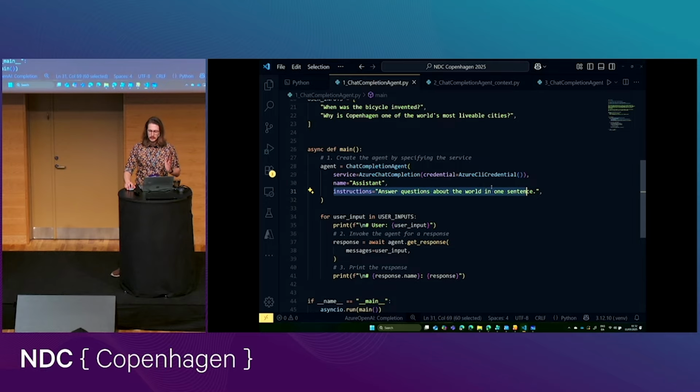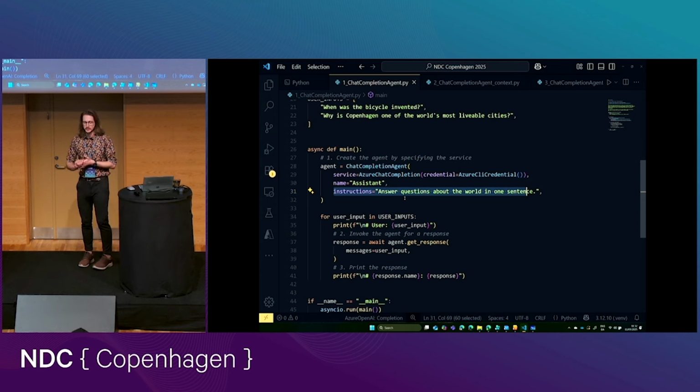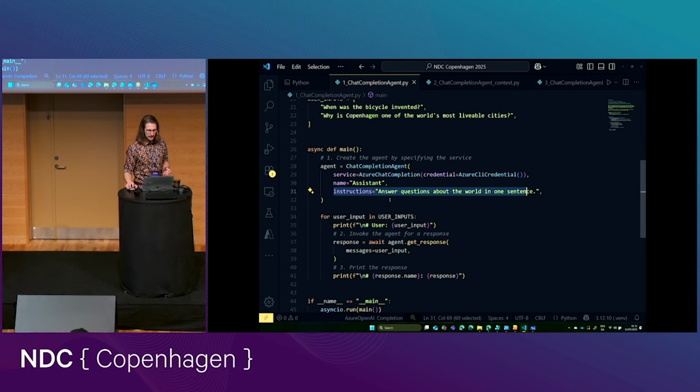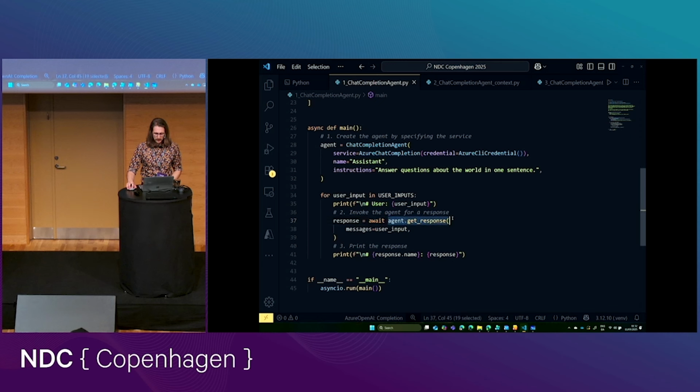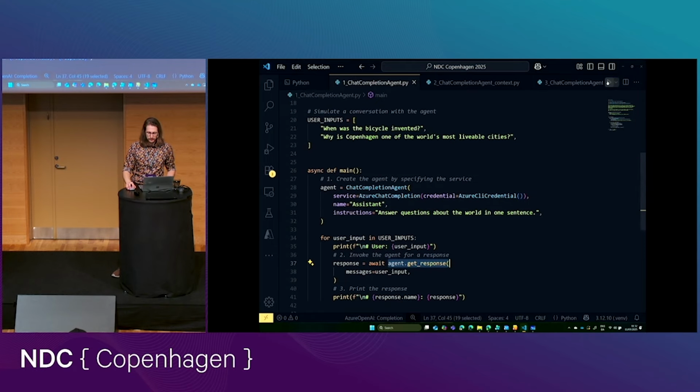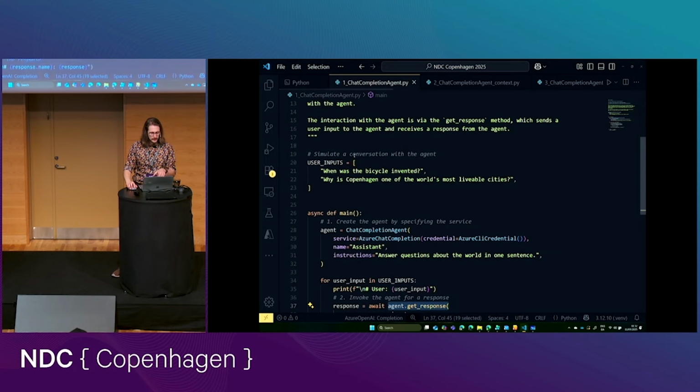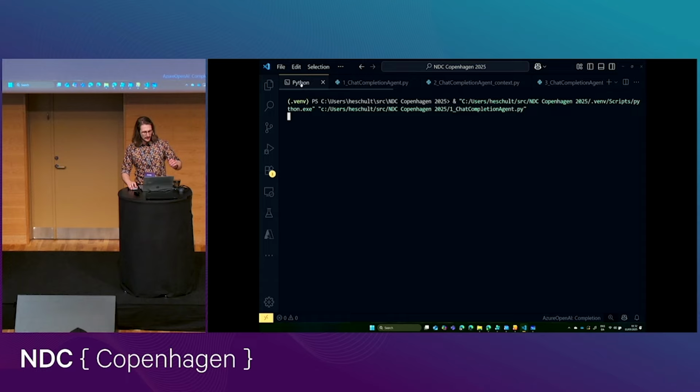If you've worked with GenAI in any capacity, this shouldn't be a big surprise to you. And what we'll get out is also not a big surprise. We're just getting a response here. We're saying agent.getResponse, and then we're just printing what we get. This is really simple. Let me just run this. Quickly show you, we're giving it 2 inputs here, 2 questions. When was the bicycle invented, and why is Copenhagen one of the world's most livable cities? And then we'll see what we get out.